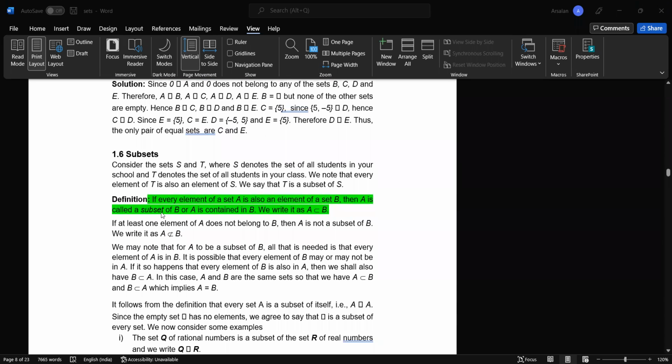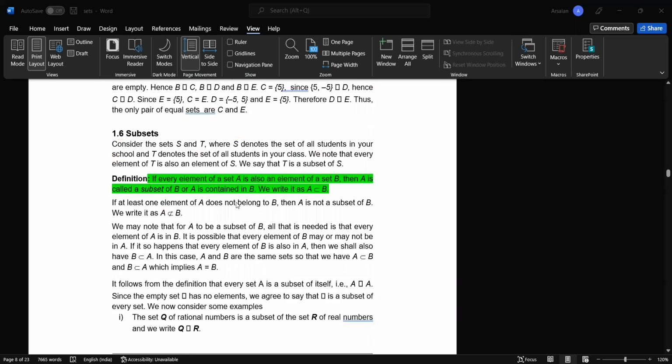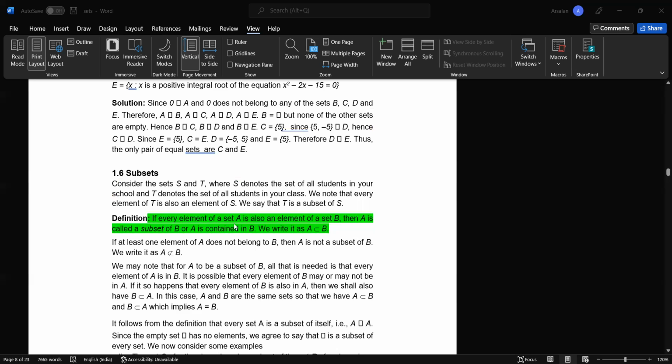Now subsets: if every element of set A is also an element of a set B, then A is called a subset of B, or A is contained in B. We write it as A is a subset of B. So if there are elements in A like 1 2 3 4 5 6 and there are elements in B like 1 2, the elements in B, 1 2, are also present in A, which is 1 2 3 4 5 6. So we say that A is a subset of B.